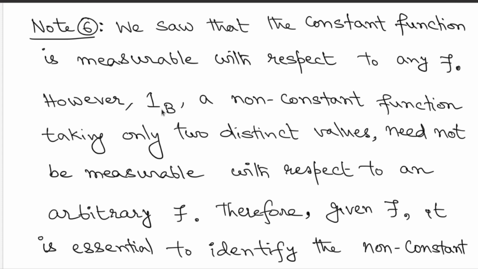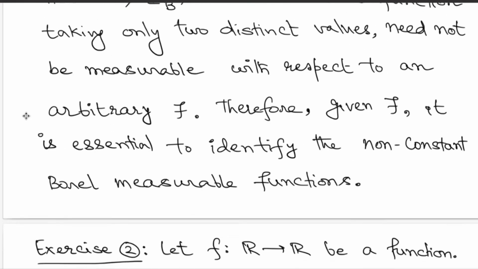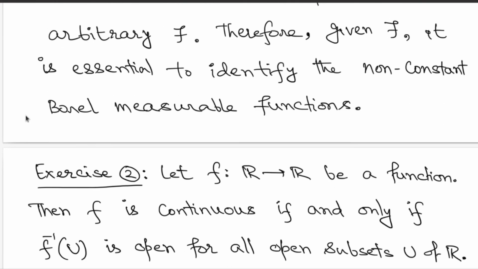So this already puts some restrictions on the sigma fields, or on the other side, on the measurable functions. First, you always get constant functions as measurable functions, but whenever you move on to specific choices of sigma fields, then for non-constant functions you have to be very careful. It is very important to identify which are the non-constant measurable functions given the situation. Given the appropriate choices of the sigma fields that you start off with, you should always try to identify whether there are any non-constant Borel measurable functions.